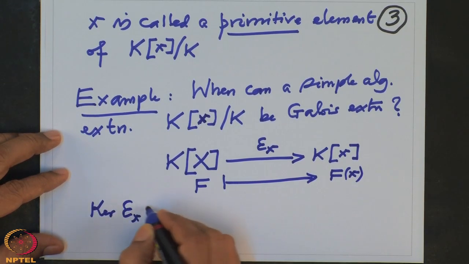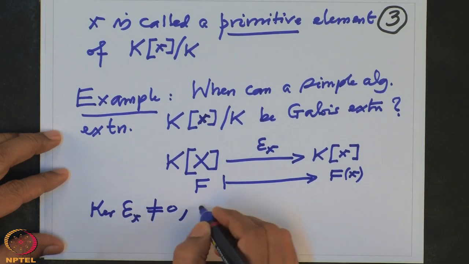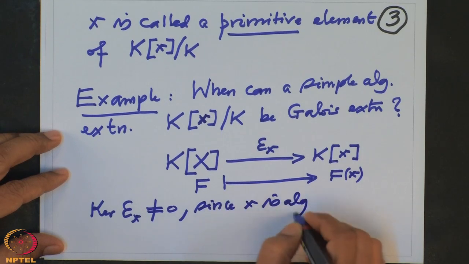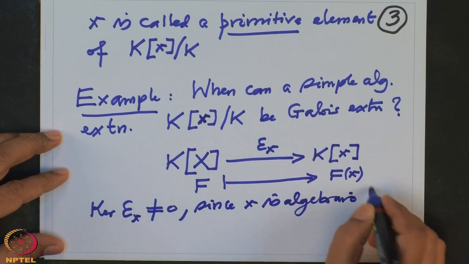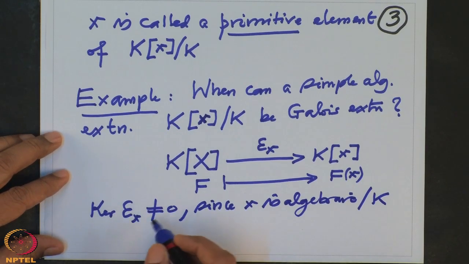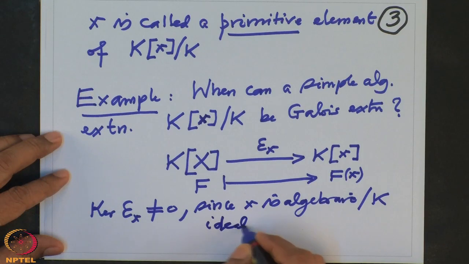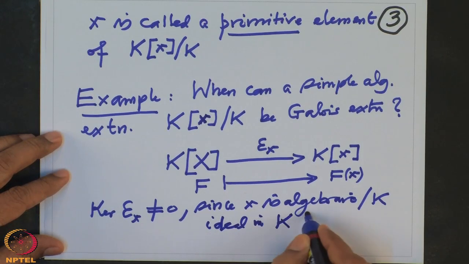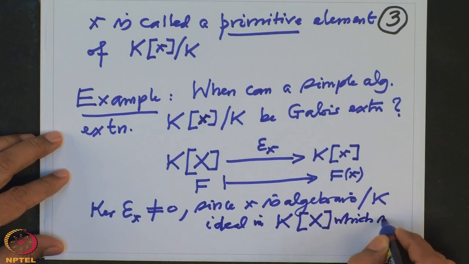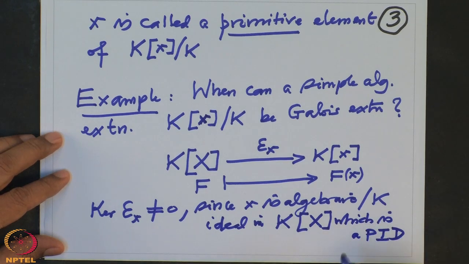Kernel of this is definitely non-zero, since x is algebraic over K. So there is at least one non-zero polynomial in the kernel. Therefore the kernel ideal is a non-zero ideal, and we know this is an ideal in the PID K[X], which is a PID, and therefore generated by a single polynomial.